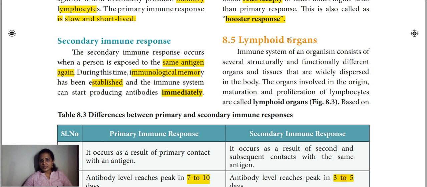Some organs produce these lymphocytes and give space to the lymphocytes to mature inside. They also give space to proliferate. Proliferate means multiply within that organ. That organ we call a lymphoid organ. Is it clear? So what is a lymphoid organ? The organs involved in the origin, maturation and proliferation of lymphocytes are called lymphoid organs.